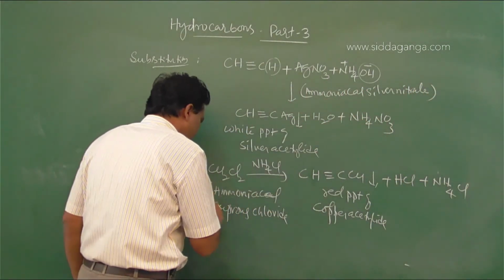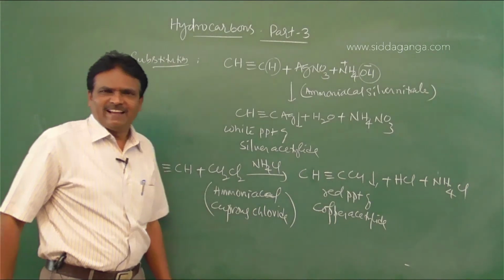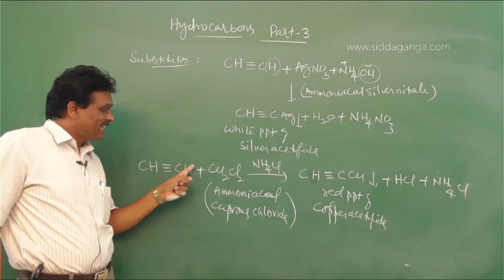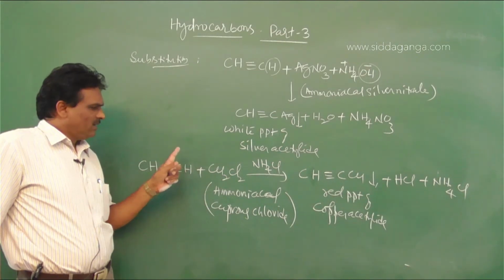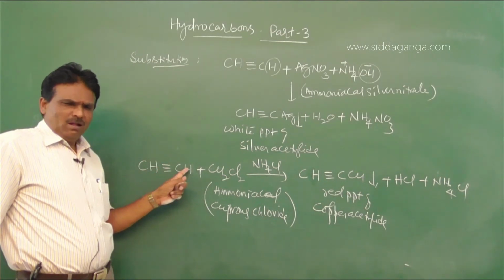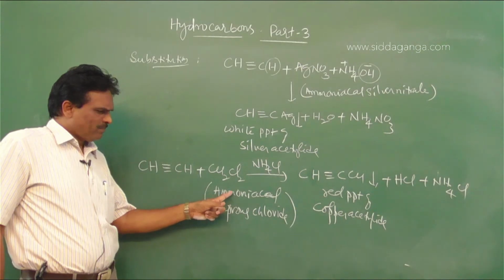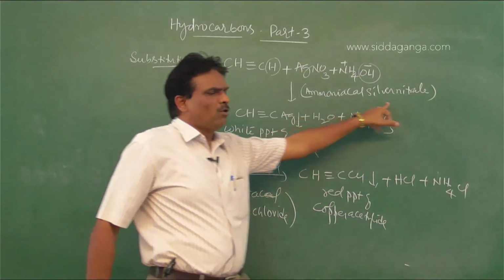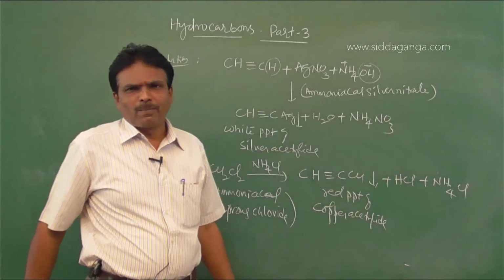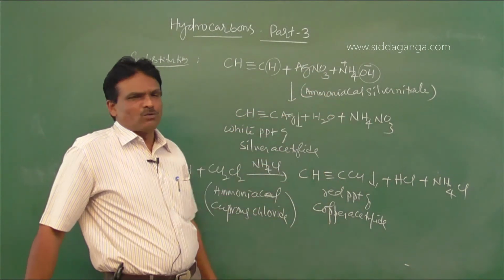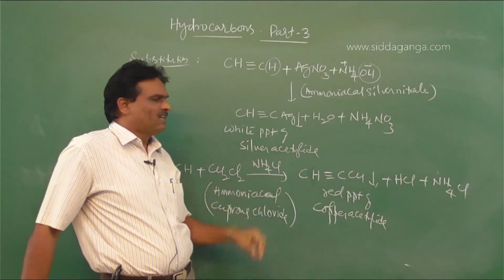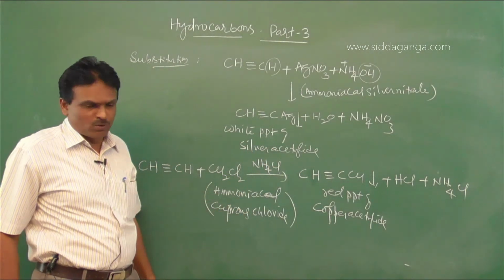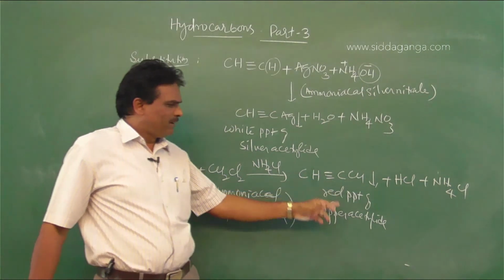When acetylene or any alkyne containing acidic hydrogen is treated with either ammoniacal cuprous chloride or ammoniacal silver nitrate solution: if silver nitrate is used, we get a white PPT of silver acetylide; if cuprous chloride is used, we get a red PPT of copper acetylide.